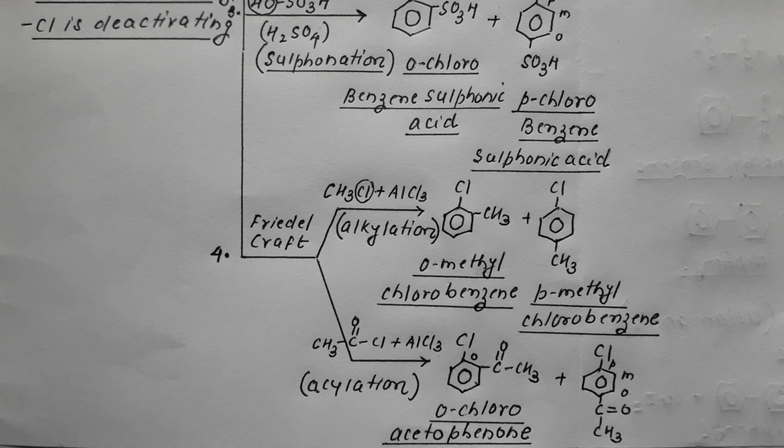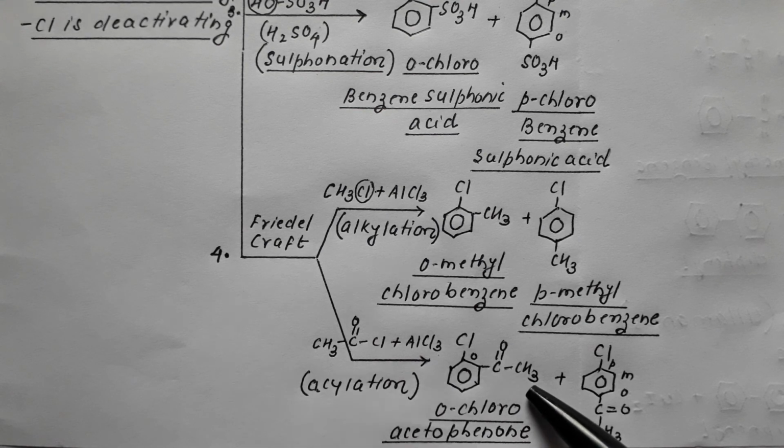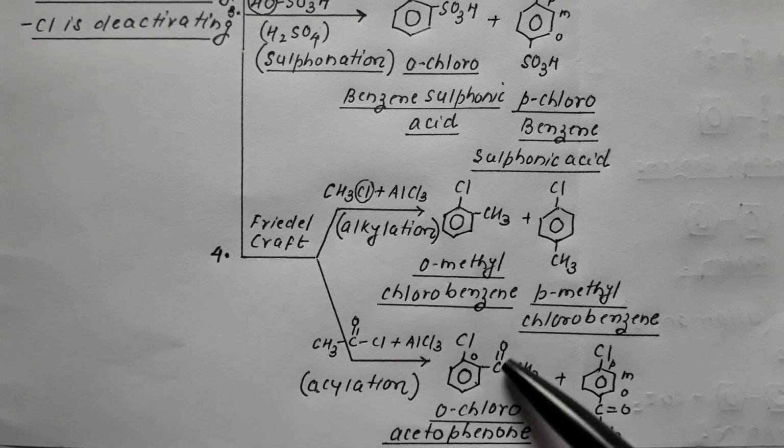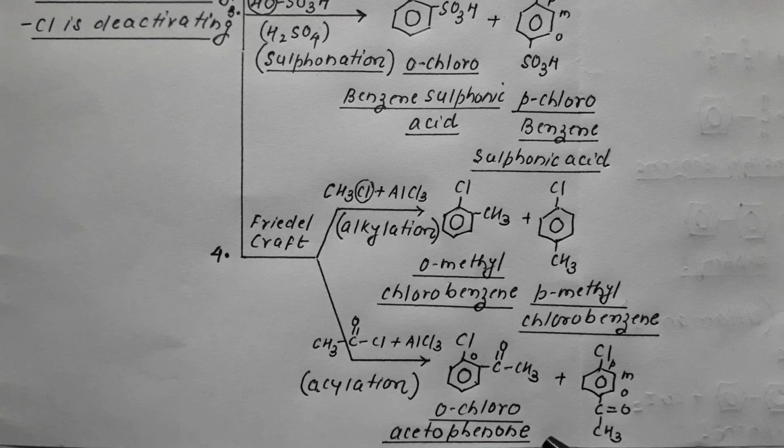We are also aware that if across the ketone group there is methyl on one side and phenyl on the other, then it is termed as acetophenone.